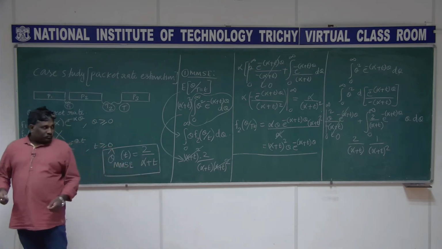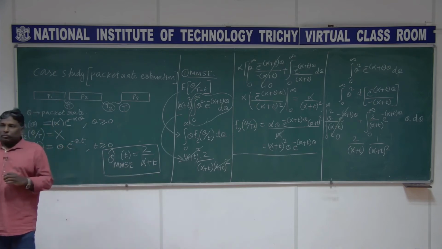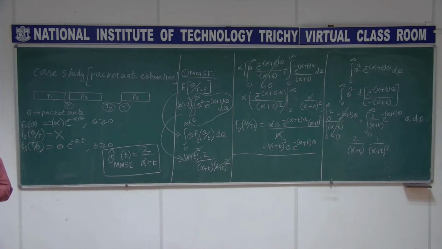But we get proper tuning in that. I could simply write 1 by t itself, but I am not doing that. I am getting a better estimation. I have some constant in the numerator, 2, and a parameter called alpha based on real observation of how the packets are flowing.